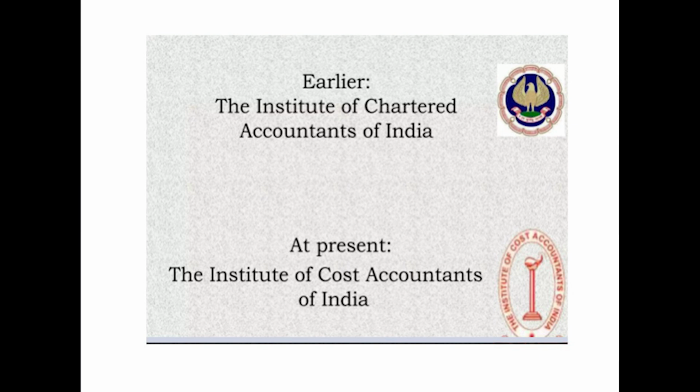In India, the institute regarding the accounting techniques and methods was given by the Institute of Chartered Accountants of India earlier. Now, it has been named the Institute of Cost Accountants of India.